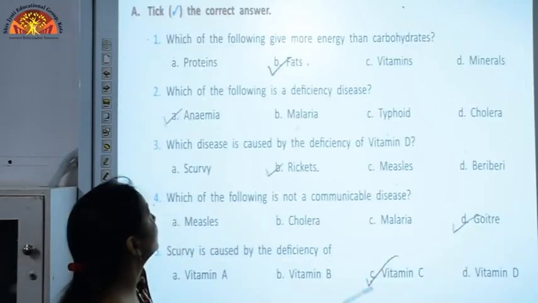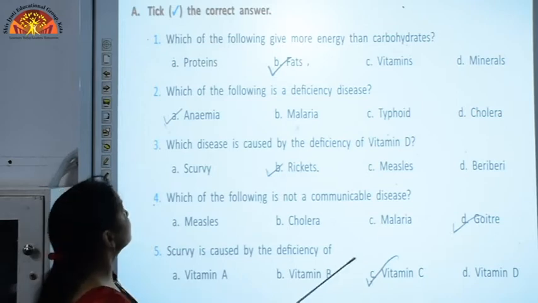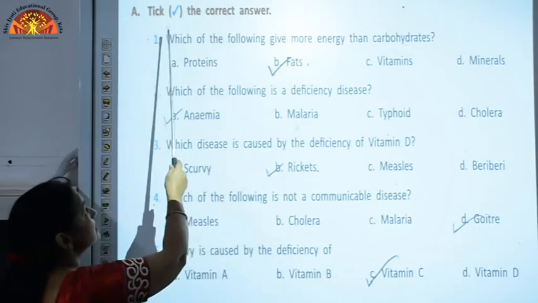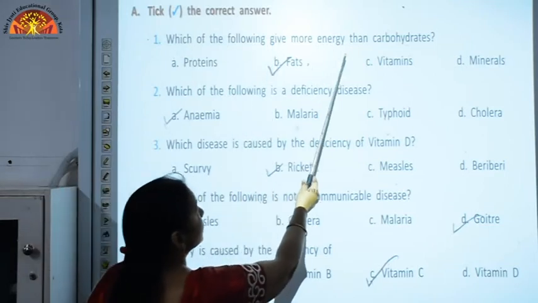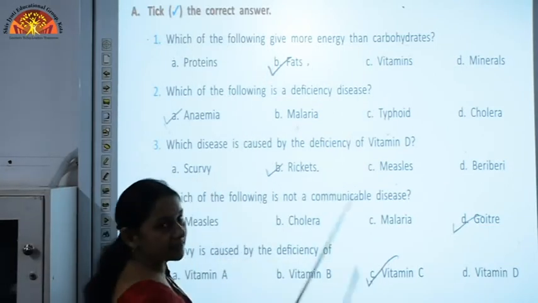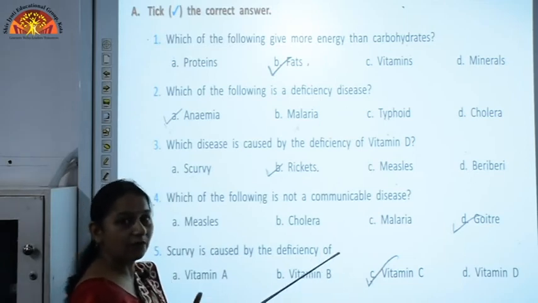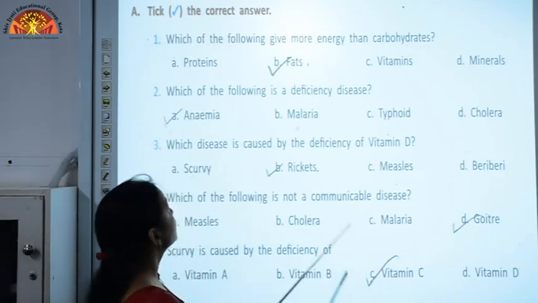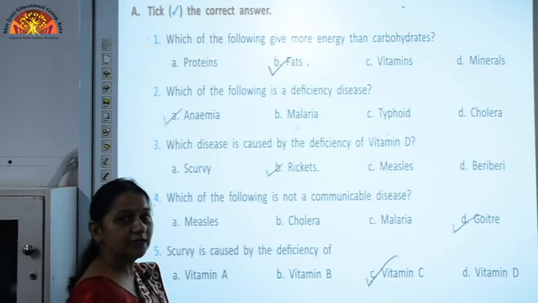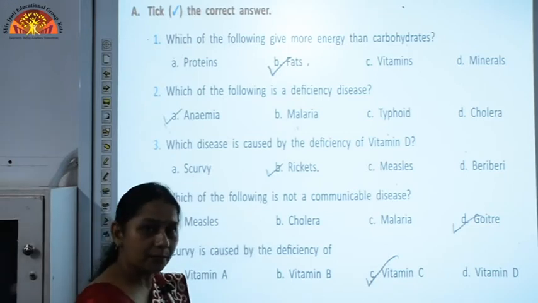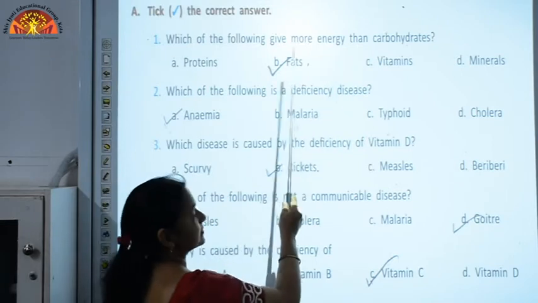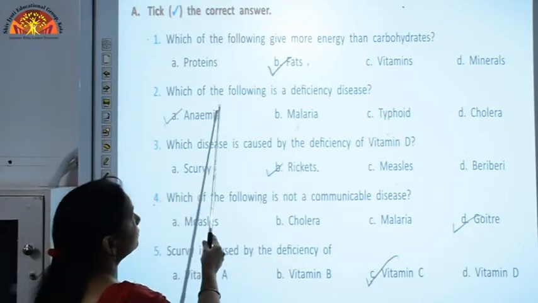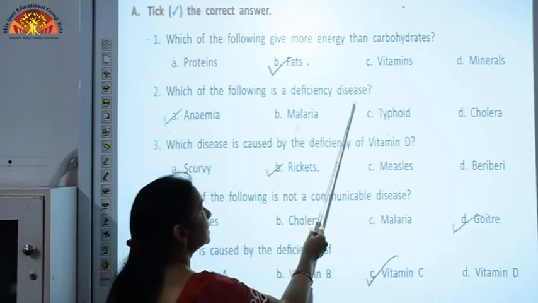The next exercise that we are going to do is the back exercise. The first question in this is, tick the correct answer. Which of the following give more energy than carbohydrates? As I told you just now when we discussed the nutrients, fats provide more energy than carbohydrates. So, what is the correct answer here? Fats.